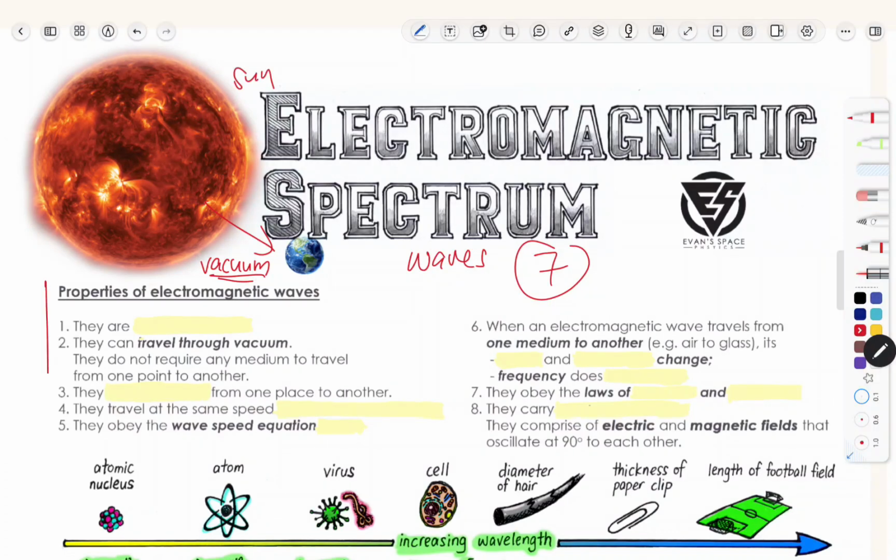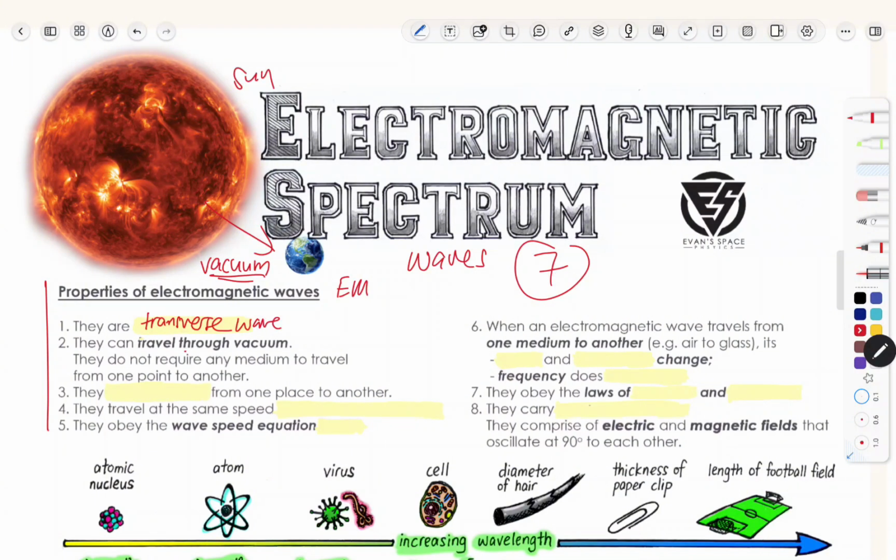Now the next thing we're going to go through is the properties of electromagnetic waves. So in other words, if I were to ask you the similarities between all these 7 different types of wave, you can code this also. Let's go through the first one here. Electromagnetic wave, or in short I call it EM waves, they are all transverse. Alright, and only sound is a longitudinal wave.